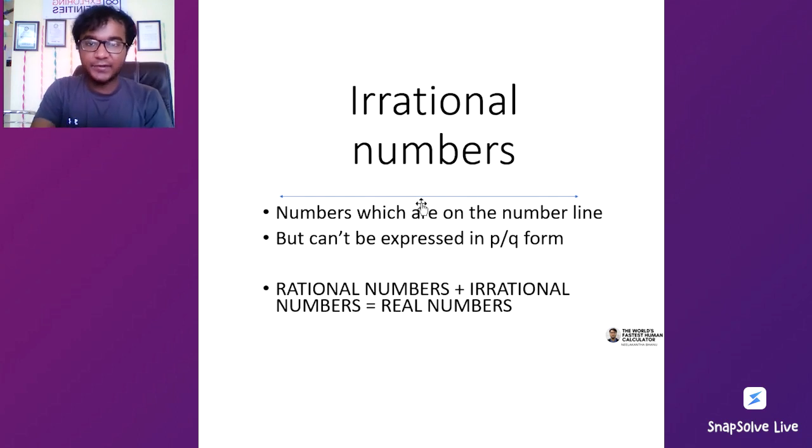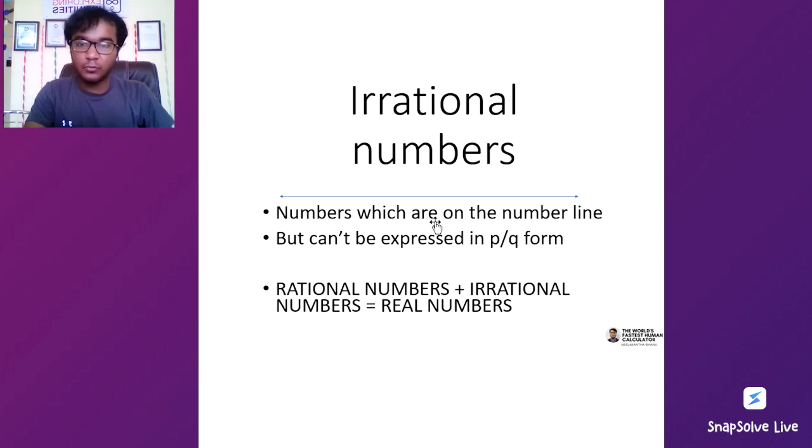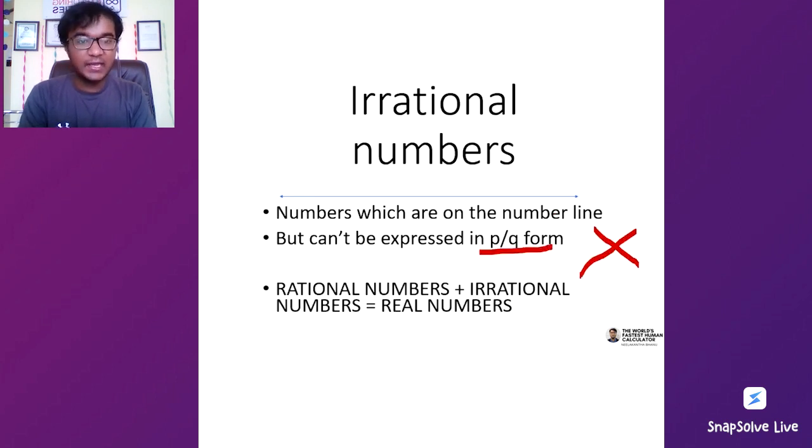Irrational numbers are the numbers which are on the number line. All the numbers on the number line are called real numbers. Real because they're real, they're on the number line. So numbers which are on the number line but cannot be expressed in the form p by q, these numbers are called irrational numbers.